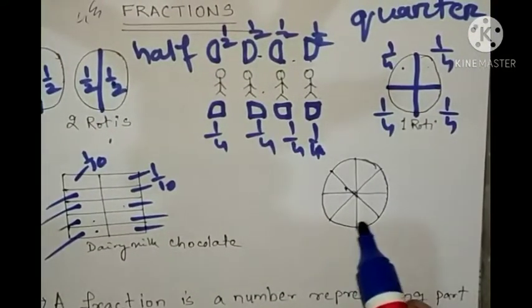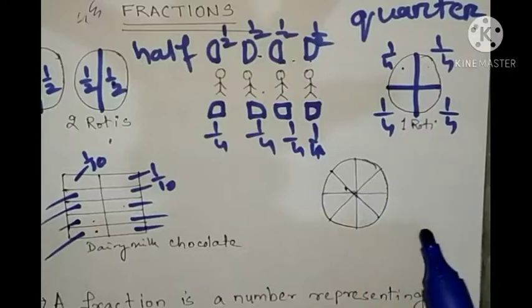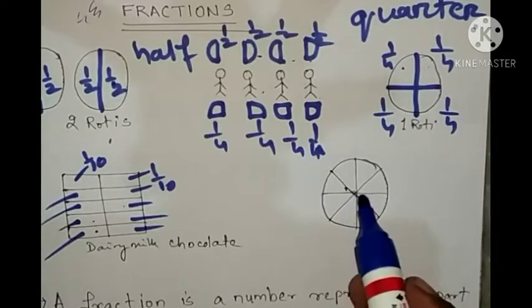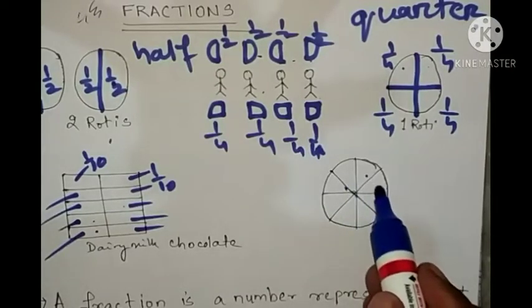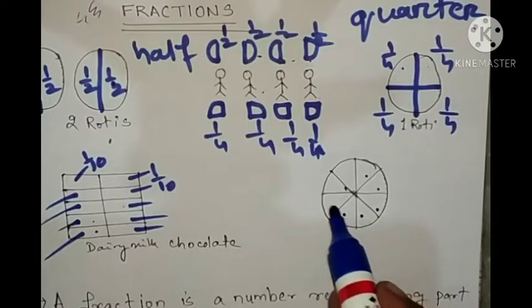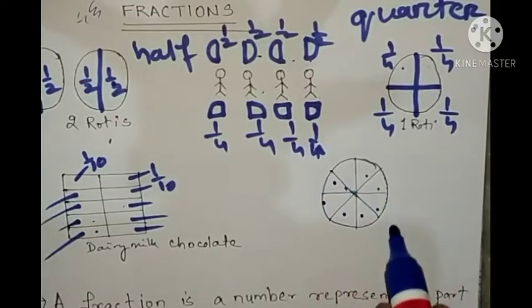So look at here now. Here one roti is given. So we'll see how many parts are here. 1, 2, 3, 4, 5, 6, 7, 8. So 8 parts are there.